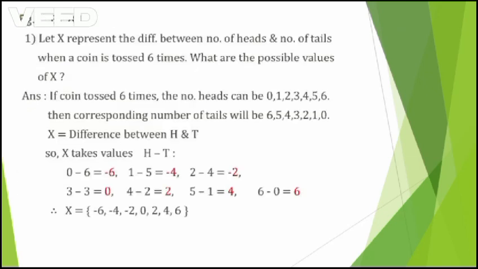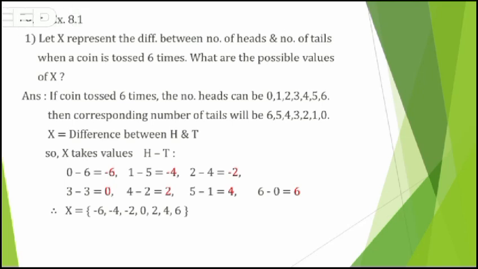This is given as an example. Let X represent the difference between the number of heads and the number of tails when a coin is tossed 6 times. What are the possible values of X? If a coin is tossed 6 times, the number of heads can be 0, 1, 2, 3, 4, 5, 6.